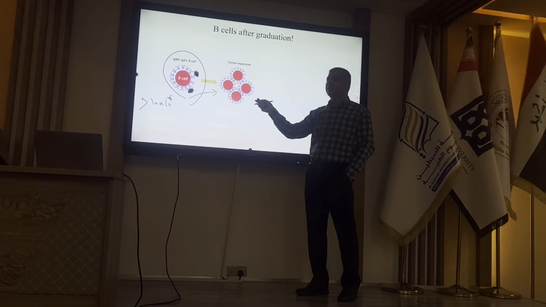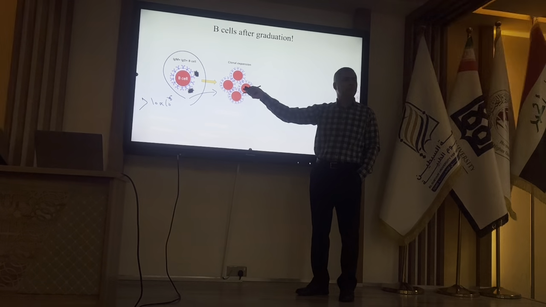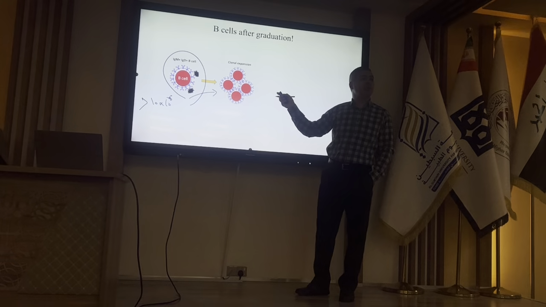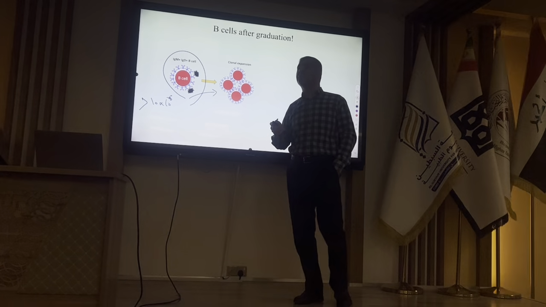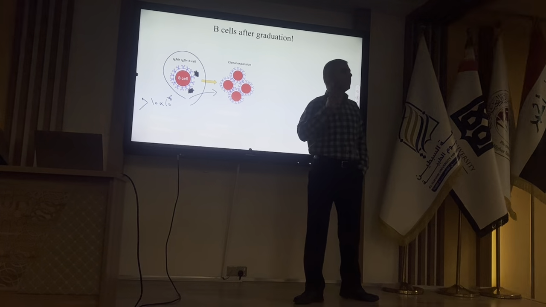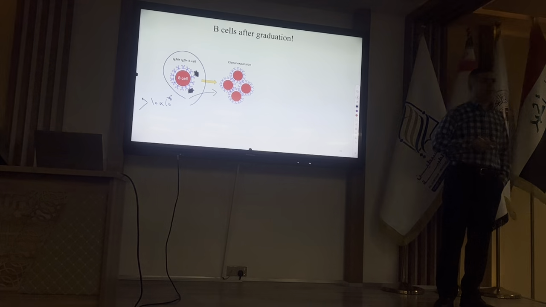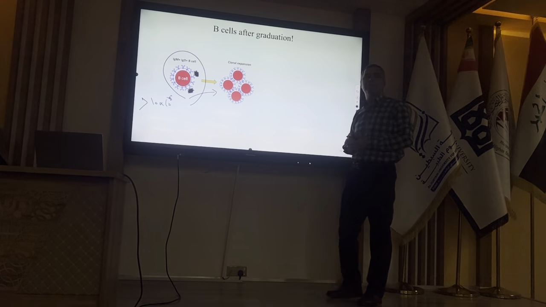Where is it happening now? Secondary lymphoid organs. Initiation of the immune response is inside secondary lymphoid organs, for example, the spleen or lymph node.